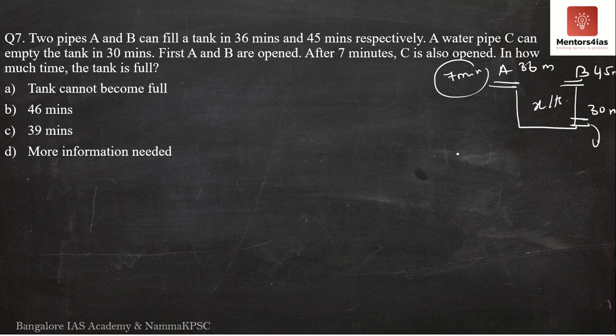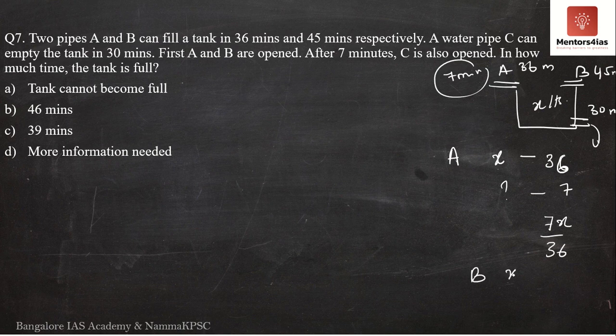Now if pipe A fills up x liters in 36 minutes, then how many liters are filled in 7 minutes? Because both pipe A and B are kept open for 7 minutes first. Therefore, in 7 minutes, how many liters would actually be filled up? Nothing but 7x by 36.